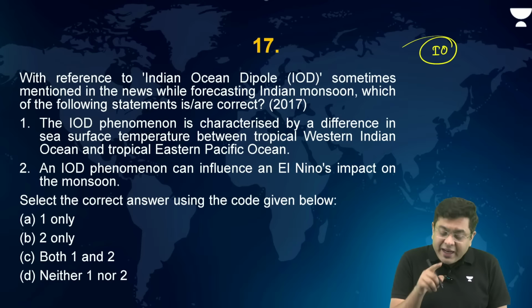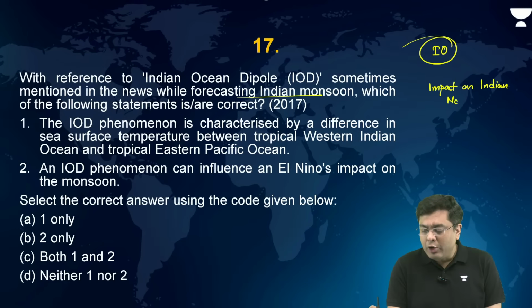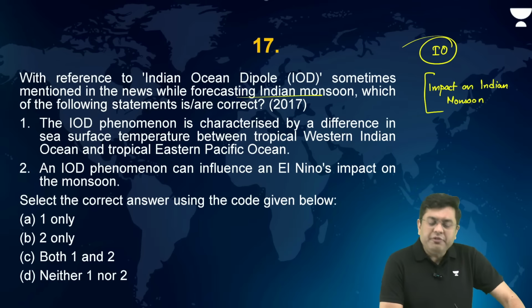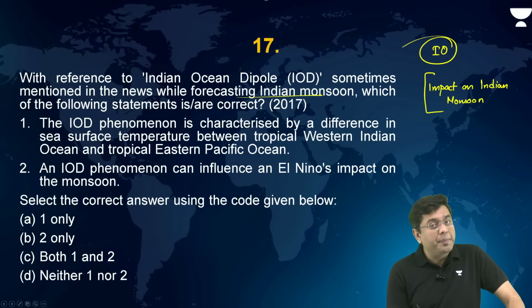Now, mentioned in the news while forecasting monsoon, that means impact on the Indian monsoon, right? Now take a look at the first statement. The IOD phenomenon is characterized by a difference in the sea surface temperature between the tropical Western Indian Ocean and the tropical Eastern Pacific Ocean.